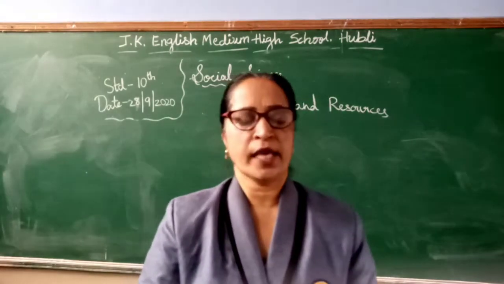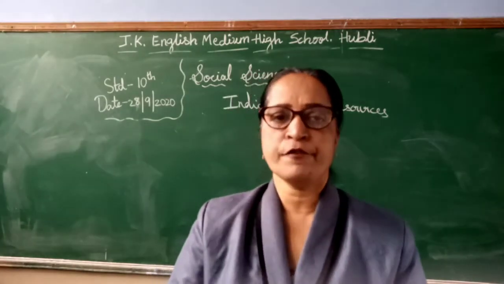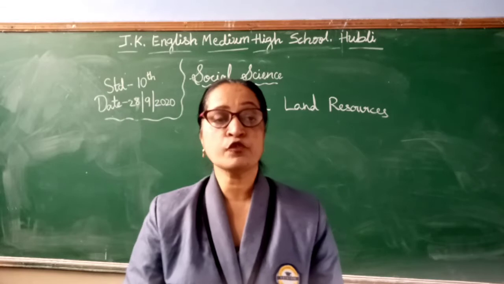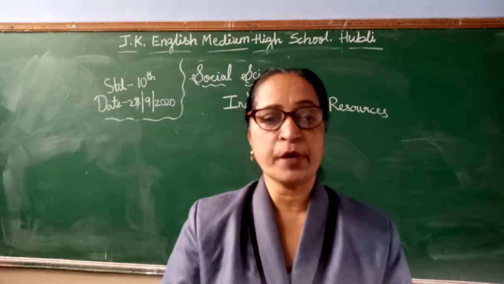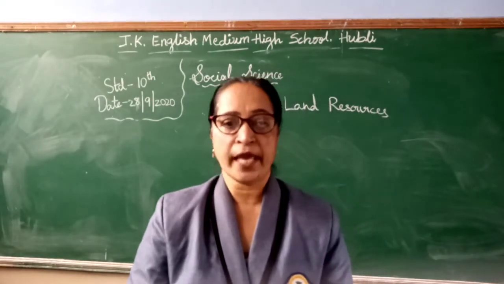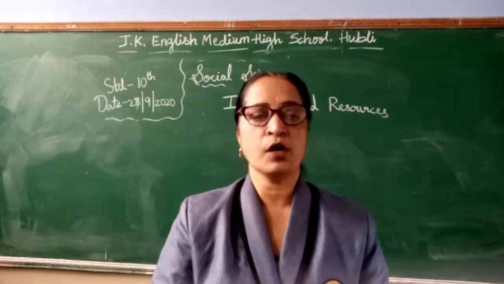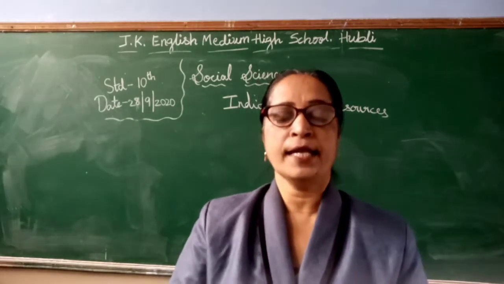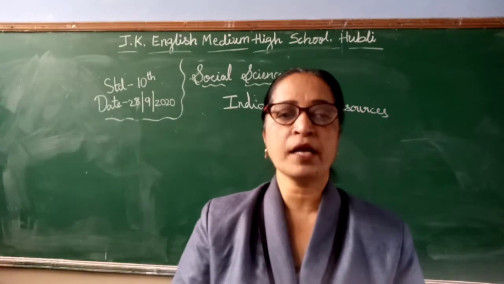The fourth one is called fallow land. What do you mean by fallow? It refers to the land which is not used for cultivation. It accounts to 8.2% of the reported area. It is largely found in Mizoram, Tamil Nadu and Meghalaya and less in Tripura, Puducherry, Andaman and Nicobar Island.